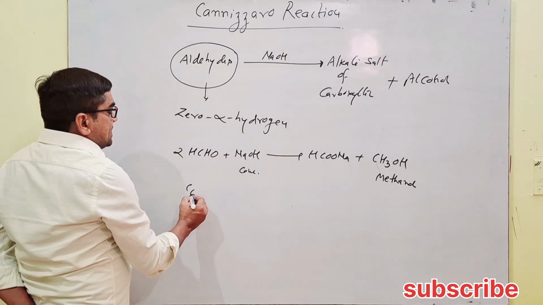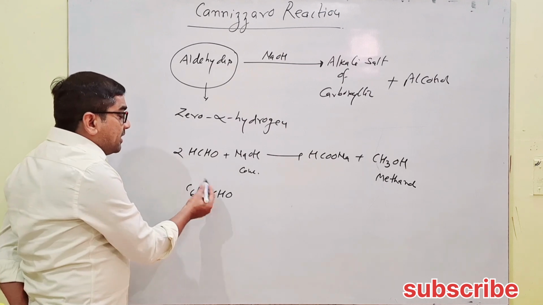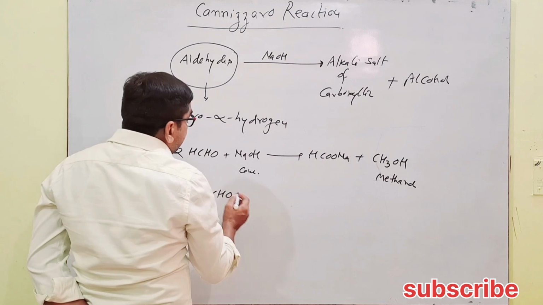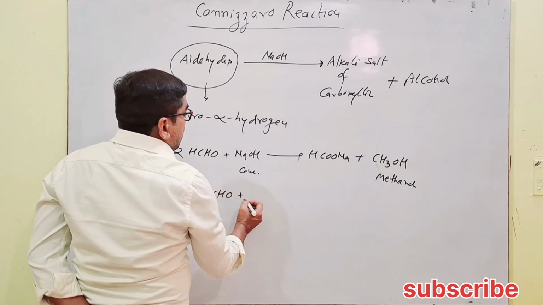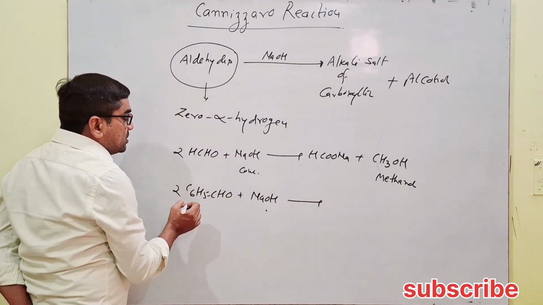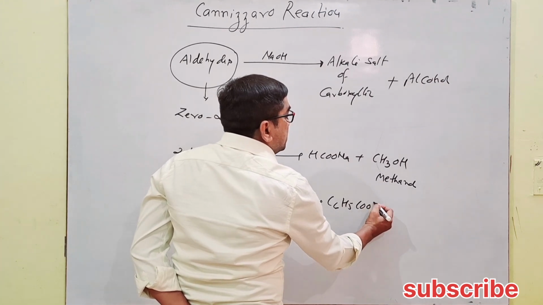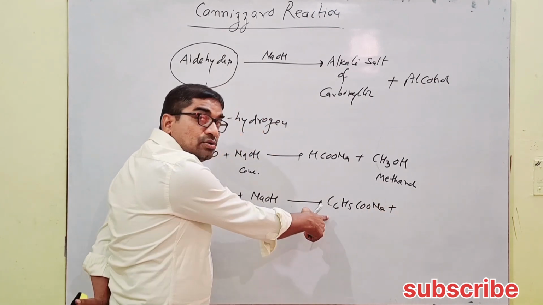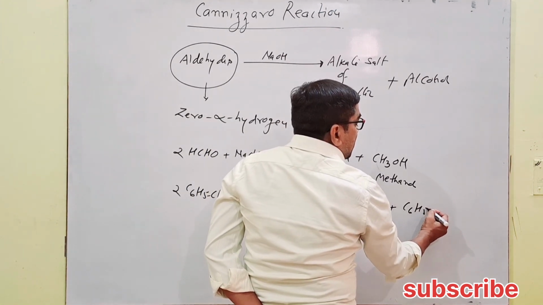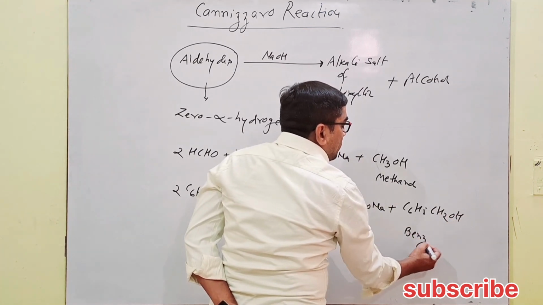Next, C6H5CHO, benzaldehyde, without alpha hydrogen. The phenyl group has no alpha hydrogen because the ring is cyclic in nature. Now it reacts with concentrated NaOH, same condition: 2C6H5CHO forms C6H5COONa, sodium benzoate, the alkali salt of carboxylic acid, with C6H5CH2OH, benzyl alcohol.